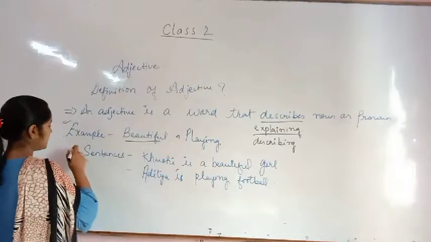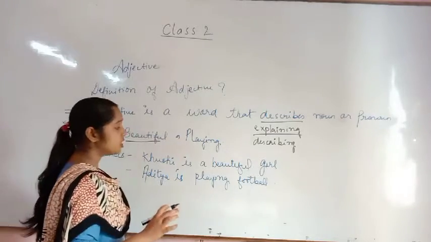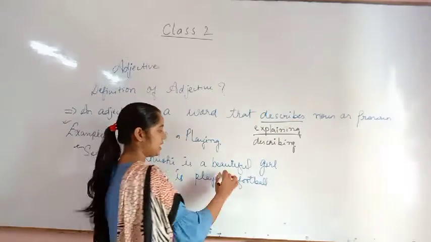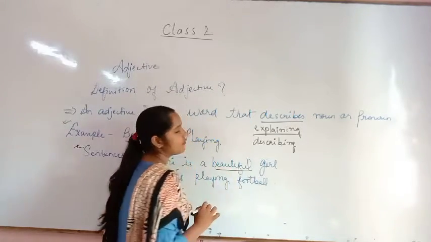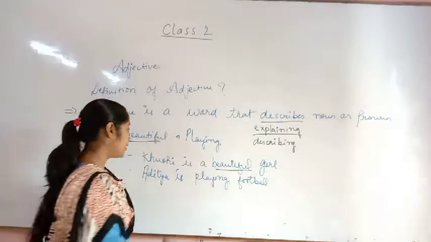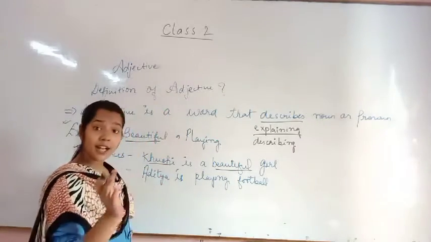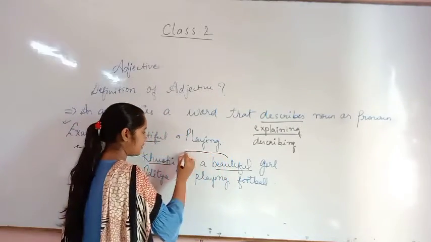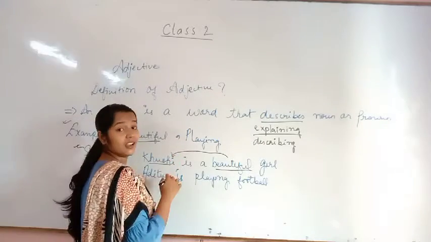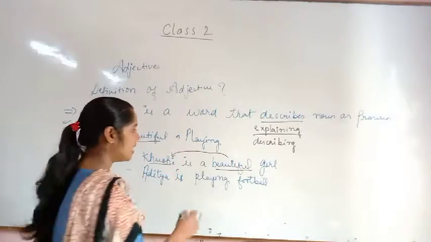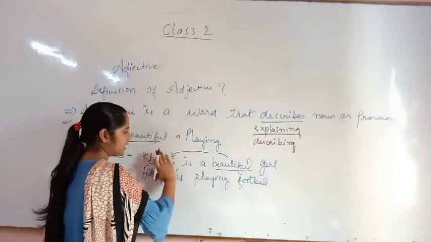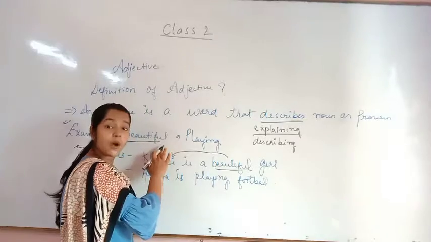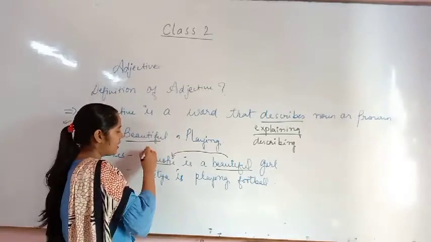Now come to the sentences. Khushi is a beautiful girl. If I say please identify the adjective here, you will underline beautiful. If I say please underline the noun here, Khushi is the name of a person, noun. See here, pay attention. Beautiful is describing Khushi. Khushi is a beautiful girl, isn't it? जो beautiful है वो बता रहा है खुशी कैसी लगती है, beautiful. So it is describing, explaining about whom? About Khushi, and Khushi is a noun.